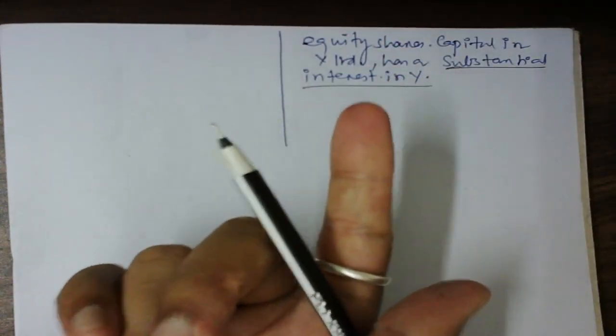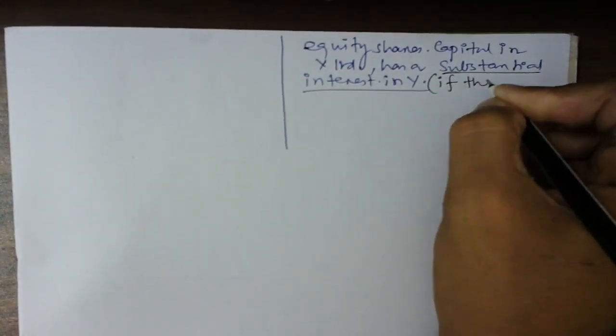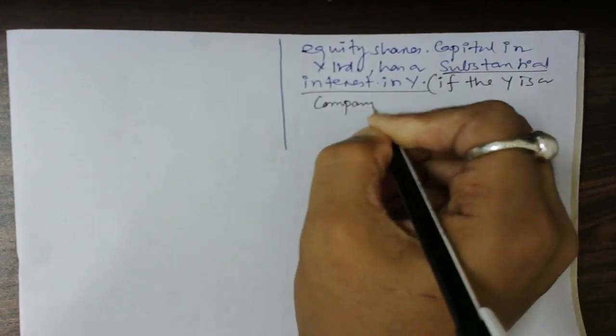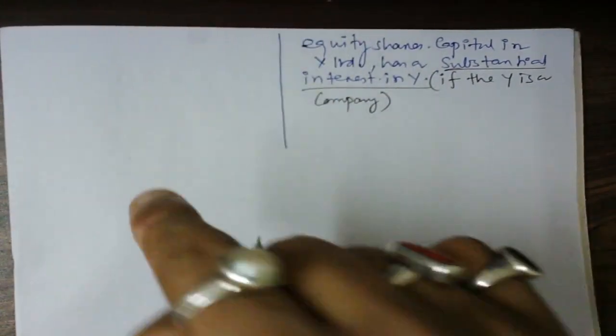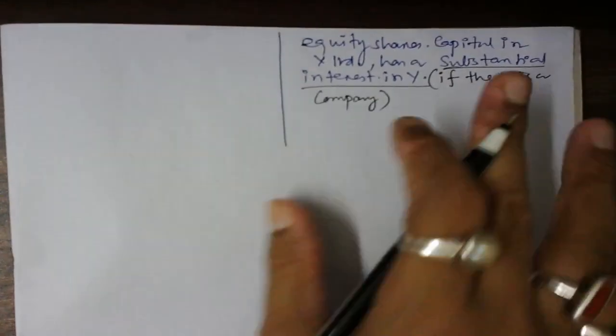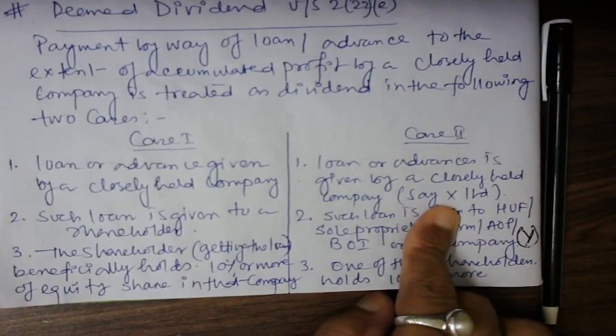If Y is a company, and X Limited is holding equity shares in Y, then suppose Y is a company. Try to understand, this part is a little critical. X Limited is a company.